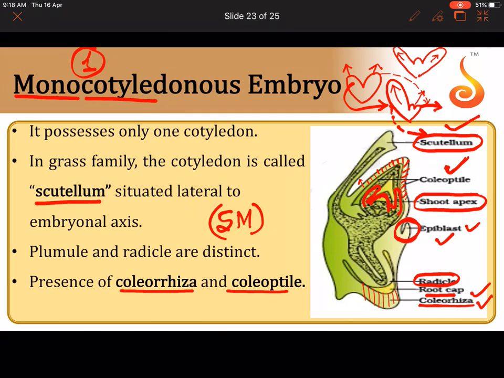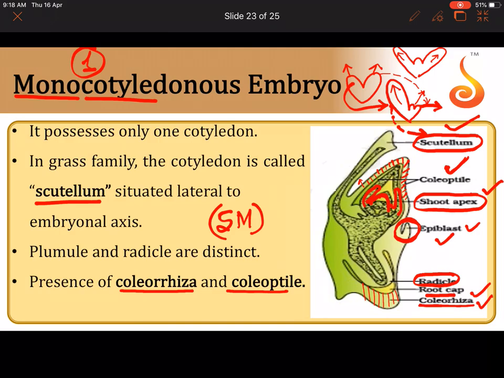But what you should remember here is that this is an embryo with only 1 cotyledon. It also has an embryonic axis. Whenever you see plumule and radicle, that portion is called the embryonic axis. But here they have called the plumule a shoot apex because it has started developing a shoot apical meristem surrounded by baby leaves, young leaves.